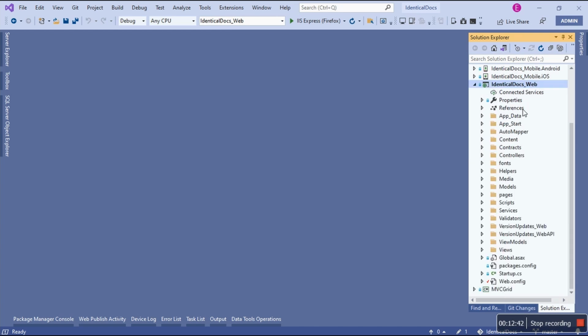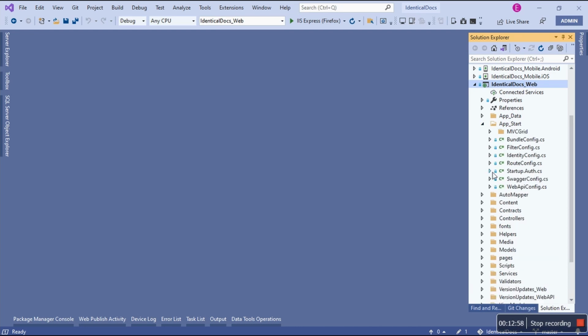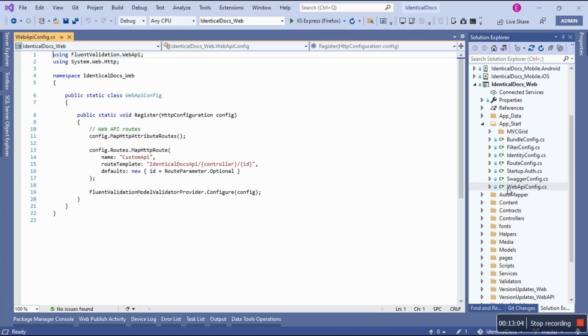Remember, in my case, this is targeting Web API, not MVC. So how do you set it up on this side? Let's see, where do you set this thing up? It can't just magically work, right? The Web API config class. There we go. So this is how you set it up.